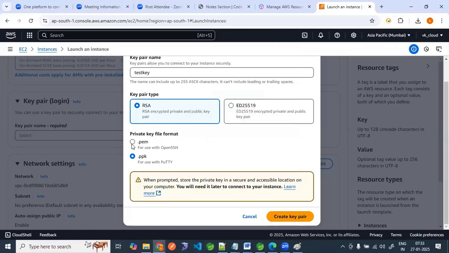But I will use the PEM key. If you download a PEM key, how will it work? Putty is not going to accept a PEM key. Putty always accepts a PPK file. What is a PEM key? What is PPK? Forget it. Just understand.